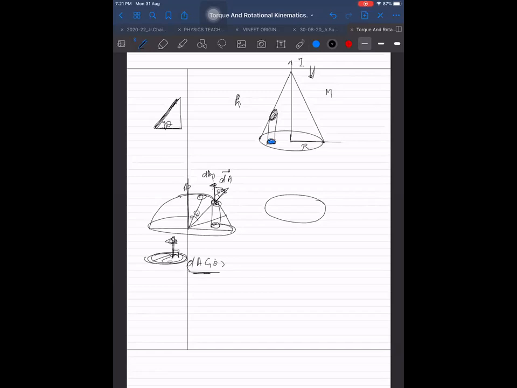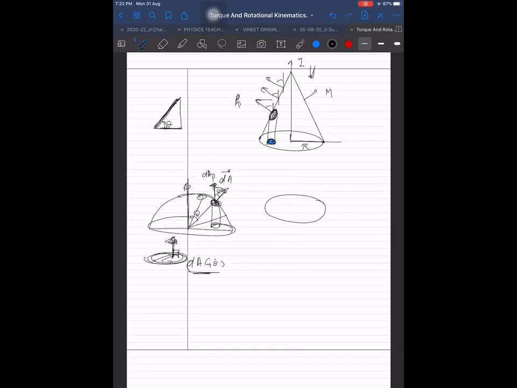So dA cos theta, but theta is varying here. If theta is varying, then obviously we can expect that it will be changing the size of area to a different ratio every time. But here you notice it. This area vector everywhere, is it making the same angle with the vertical or not? Same only, sir. Everywhere from radius to theta lines, it is making the same angle with the vertical. So when I take its vertical projection, then it will be always the same area. So any area taken on the slant surface will be compressed by the same amount when I make its projection in the horizontal plane.